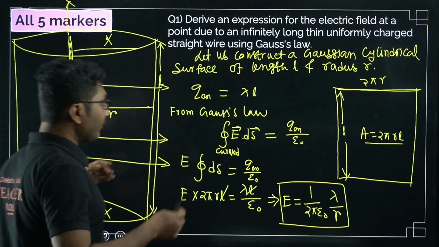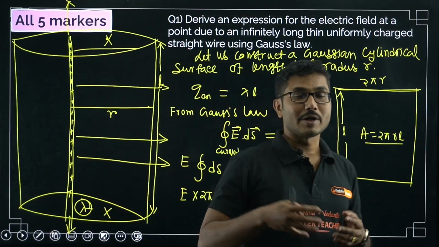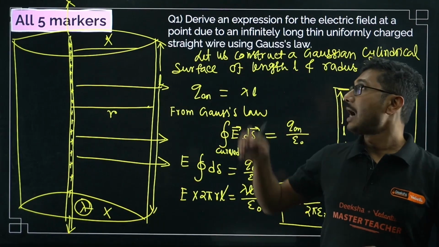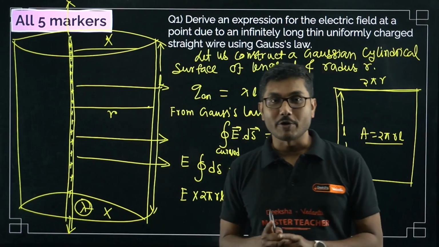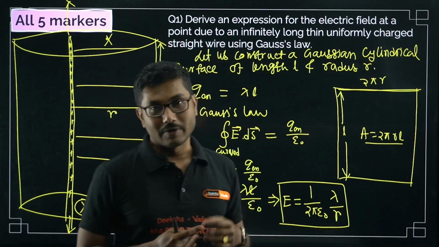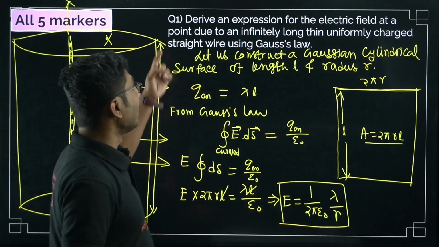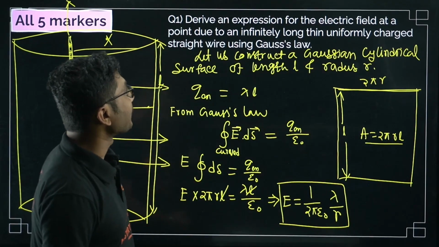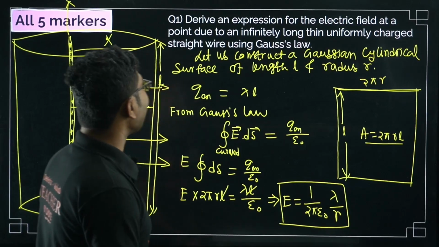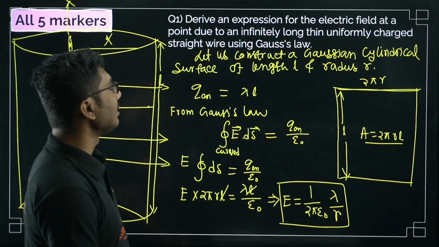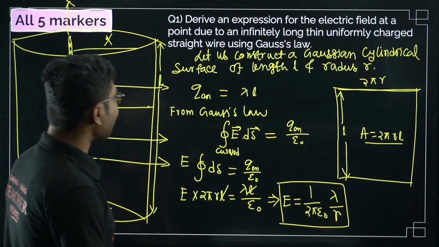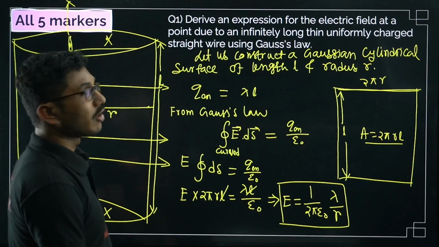And if you have studied it, does not matter. If you have not studied it, does not matter. I am going to give you 16 very important derivations and their derivations, obviously. So first derivation is: derive an expression for the electric field at a point due to an infinitely long, thin, uniformly charged straight wire using Gauss law.